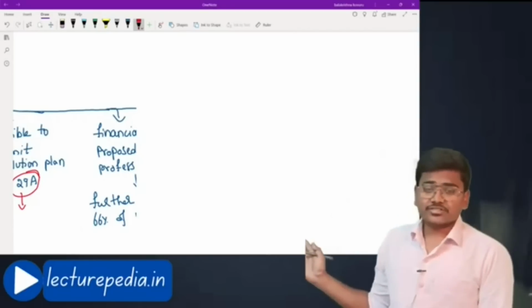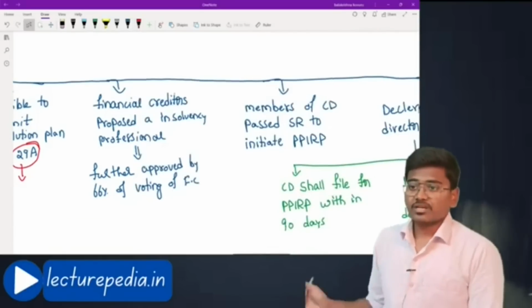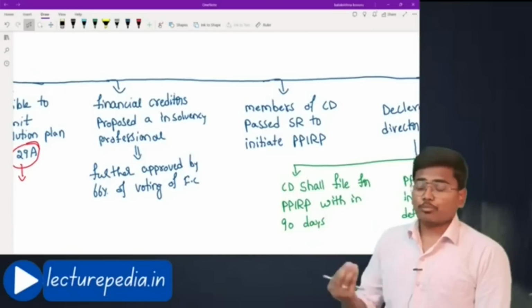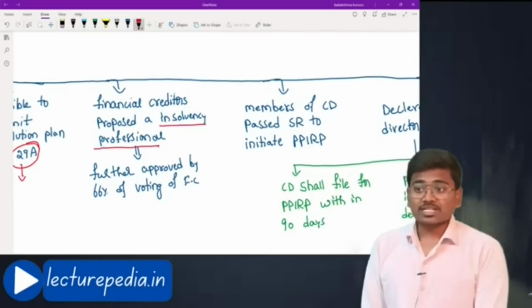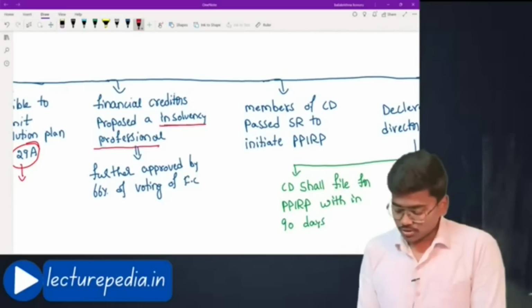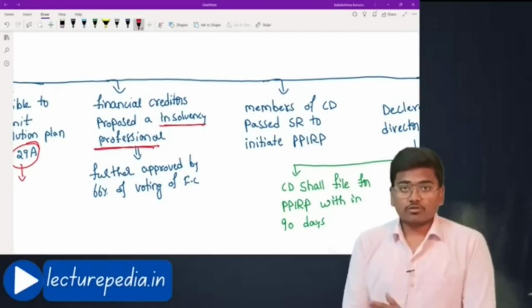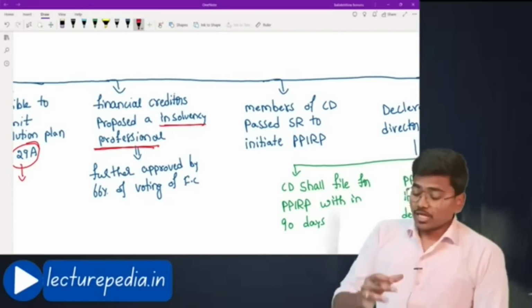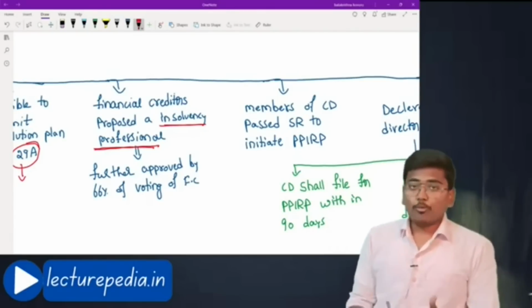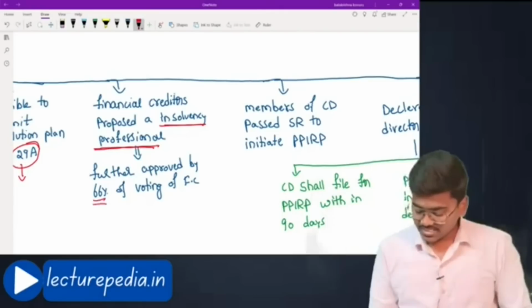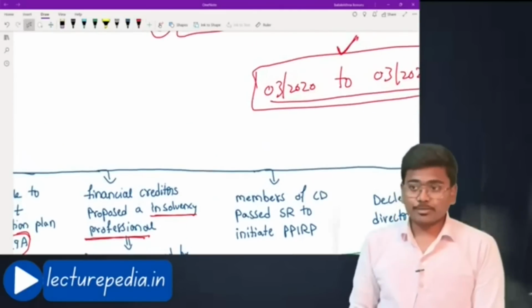Basically, here financial creditors are there now. They have to propose an insolvency professional. See, here they have not used the term resolution professional. They have used insolvency professional. Some financial creditors will propose the insolvency professional. After that, all the remaining financial creditors will approve such insolvency professional to be appointed as resolution professional by 66% of voting share.